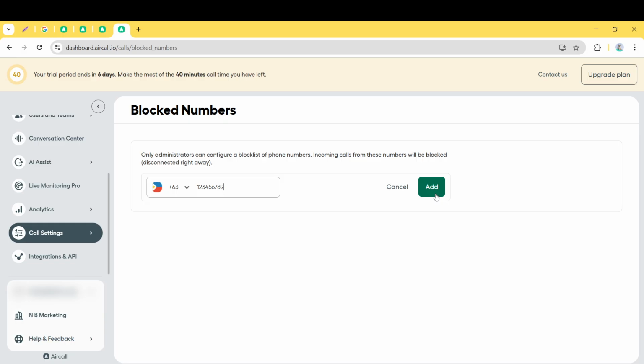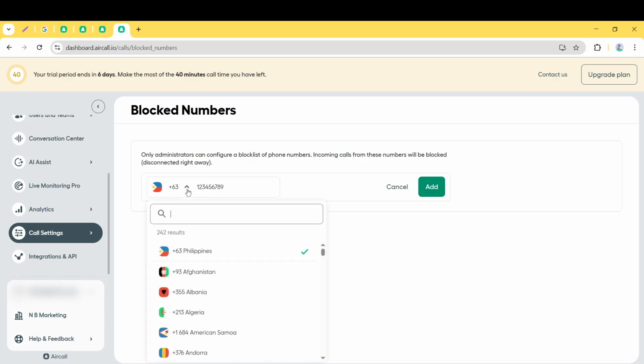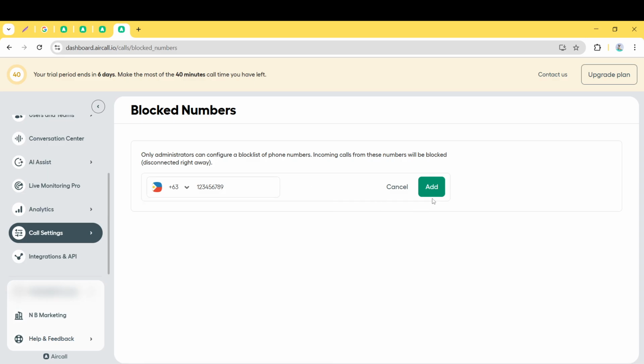After entering the number, you'll see a confirmation button, likely labeled Add or something similar. Clicking this will finalize your action, blocking the unwanted number. Once confirmed, this number will no longer be able to contact you through Aircall, providing you with a bit more peace of mind. And there you have it.